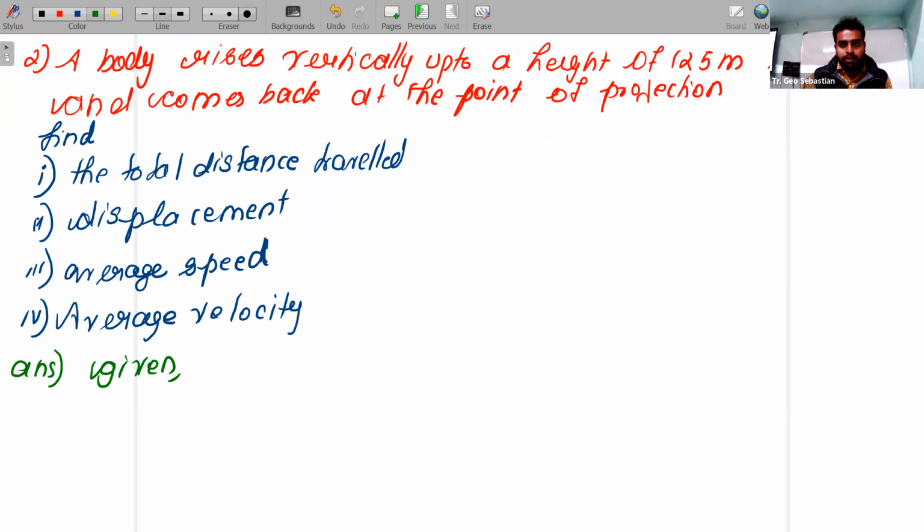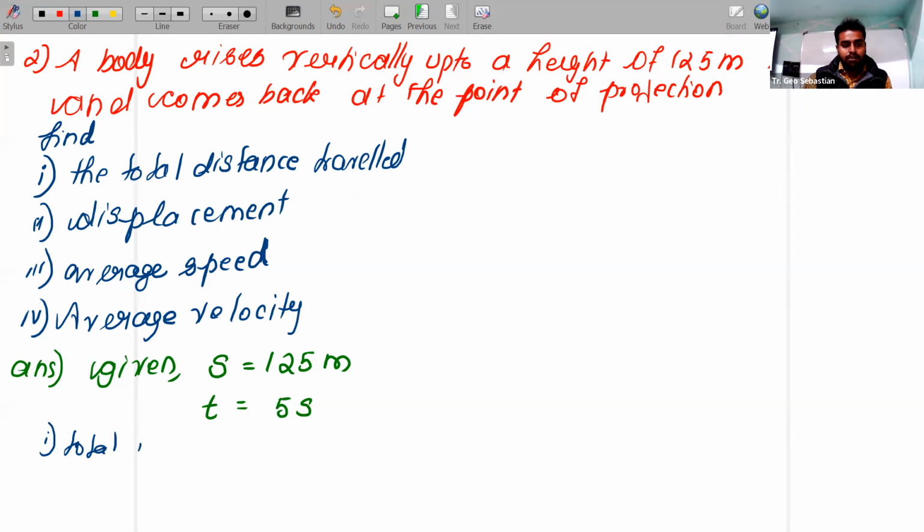The first one given is the height, 125 meter. That means the distance is 125 meter. Time also they gave. Time we denote with small letter t. It is nothing but 5 seconds. This much only they gave. So total distance traveled, that's the first term you should find.